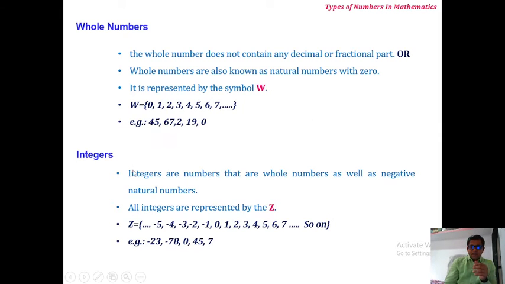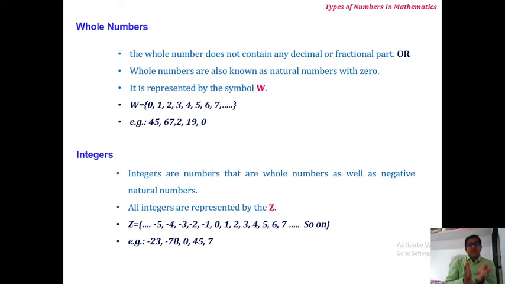Here we can write a set of integers. The dots mean there are also n terms here and n terms here. It means -4, -3, -2, -1, 0, 1, 2, 3, and so on, and in minus, -1, -2, -3, -4, -5, -6, and so on. All are covered in integers.